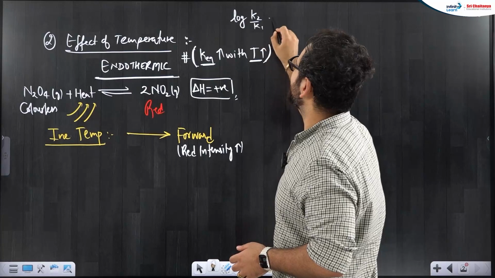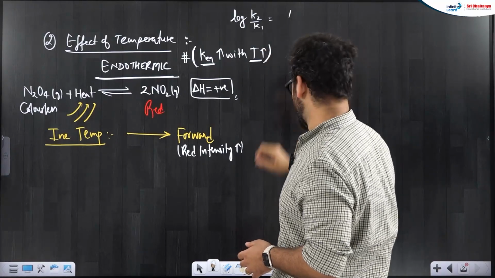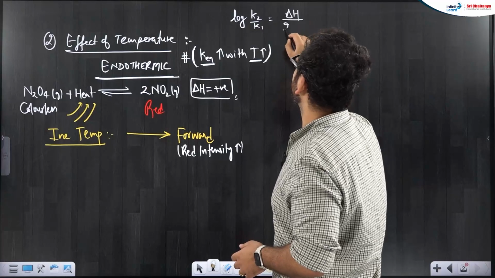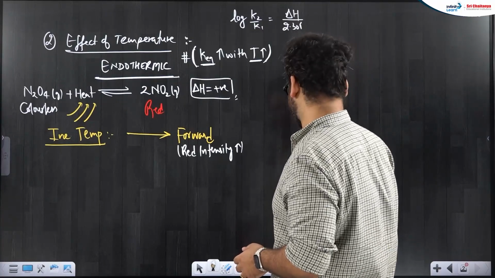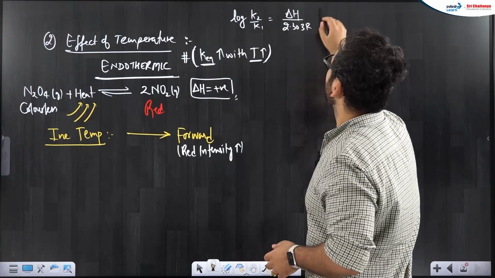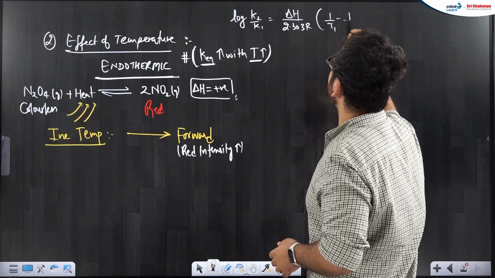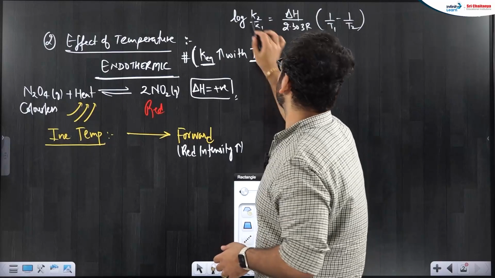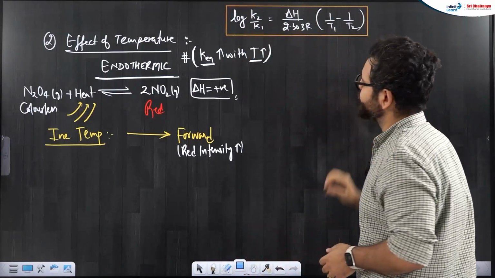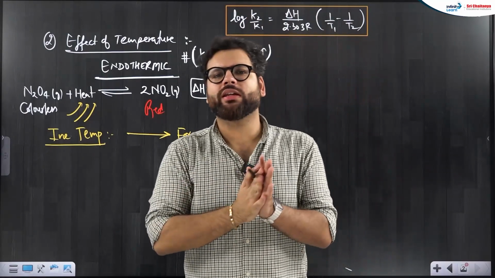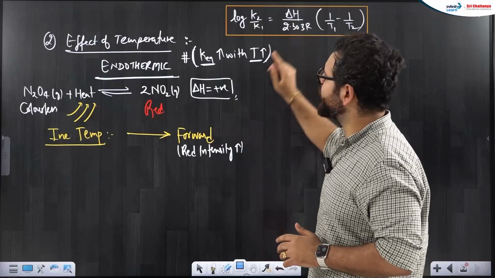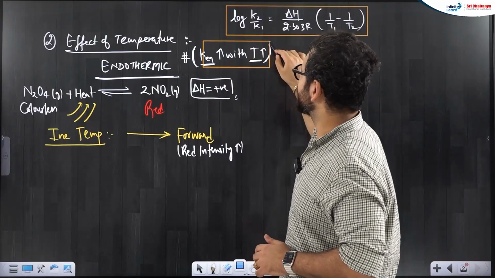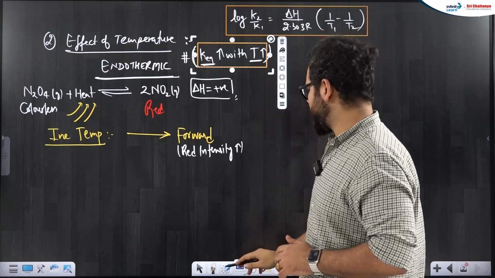Log K2 by K1 is delta H by 2.303 R, into 1 by temperature 1 minus 1 by temperature 2. This is the formula which tells you the relation between equilibrium constants at two different temperatures. You will see that whenever you increase temperature, if delta H is positive, then on temperature increase, K will also increase. Okay, so you can just learn this right now and remember that.